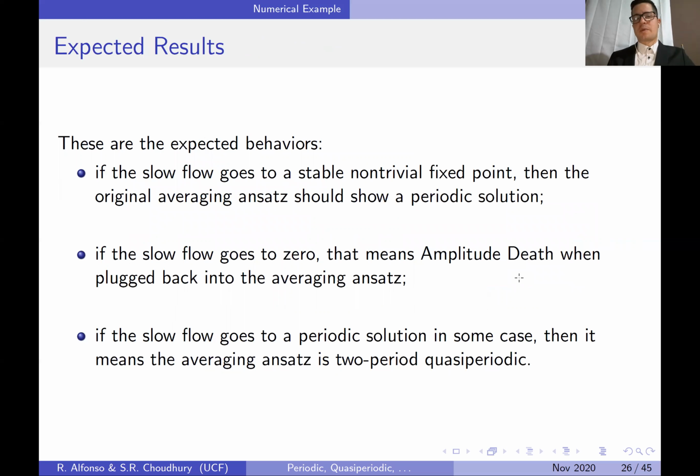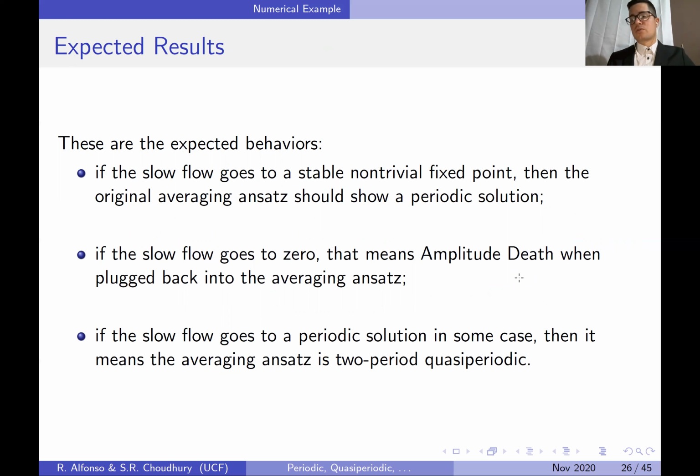Now, this is what we're expecting. We expect that if the slow flow goes to a stable non-trivial fixed point, then the solution of the original system should be a periodic solution. If the slow flow goes to 0, then that means the amplitude and the averaging ansatz should also go to 0. And if the slow flow goes to a periodic solution, then it will mean that the averaging ansatz is